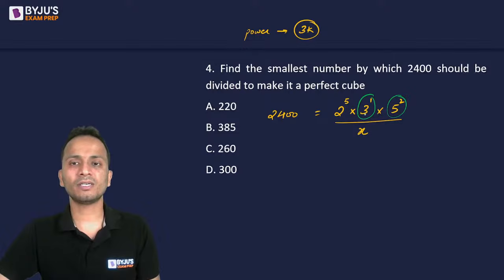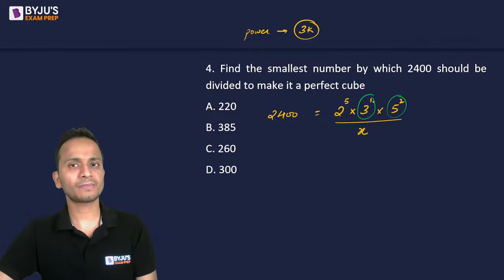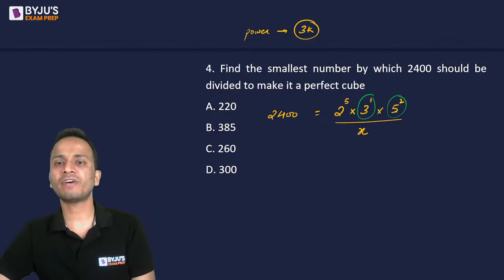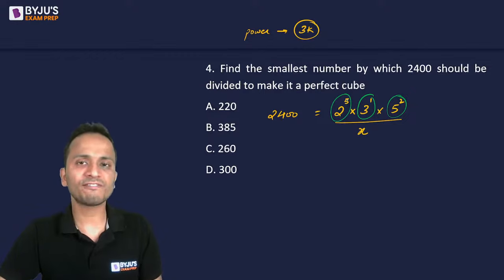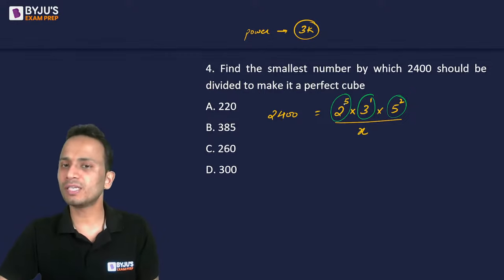So 3 की power है 1. I will completely remove this. 5 square should also completely be removed. And then 2 raised to the power 5. So the power of 2 is 5. I should reduce it to 3, right?